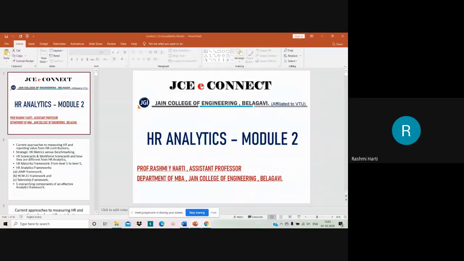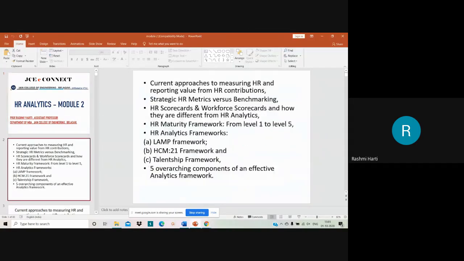Right. So second module deals with the current approaches to measuring HR and reporting value from HR contributions, right? Strategic HR metrics versus benchmarking, then HR scorecard, workforce scorecard, and how they are different from HR analytics, right? So we'll be seeing various frameworks here, HR maturity framework from level 1 to level 5.